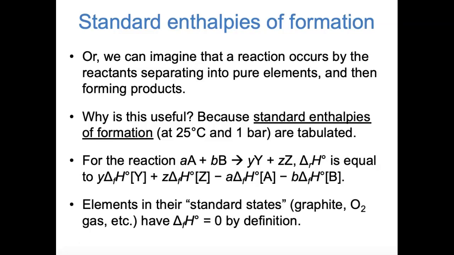One thing to note about this is that in order to tabulate enthalpies of formation, we have to set a somewhat arbitrary definition of what has an enthalpy of formation of 0. And we do that by defining what are called standard states of the elements. So things like graphite or oxygen gas, etc., those are defined to have an enthalpy of formation of 0.